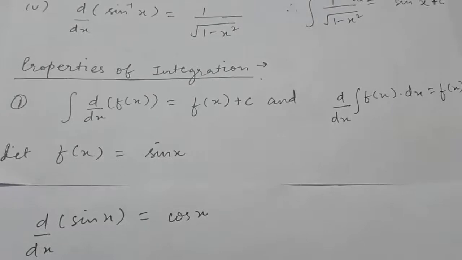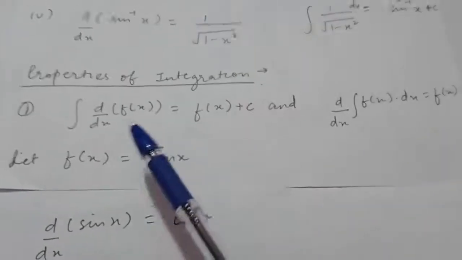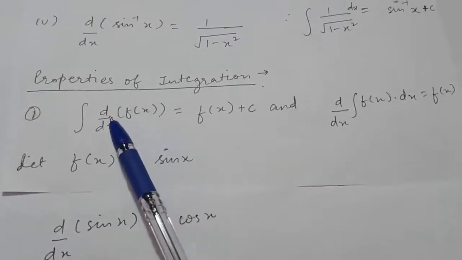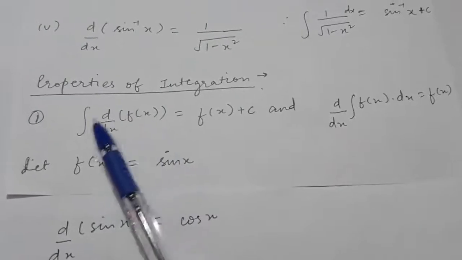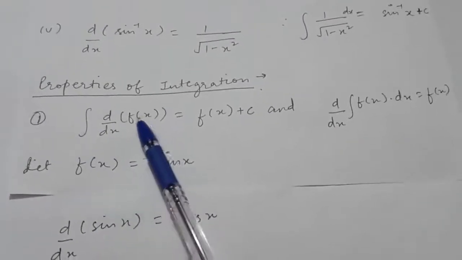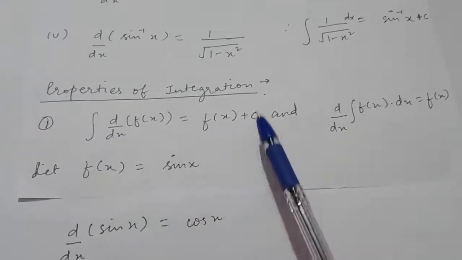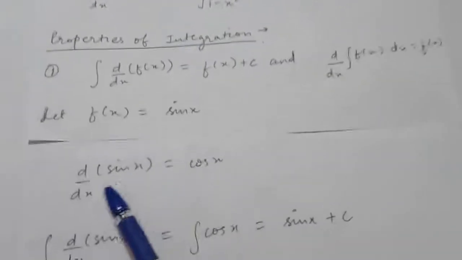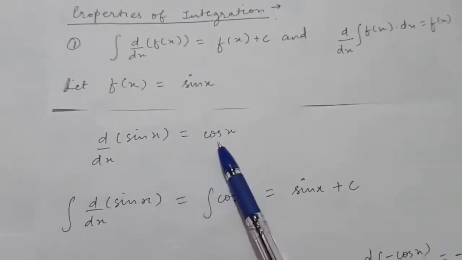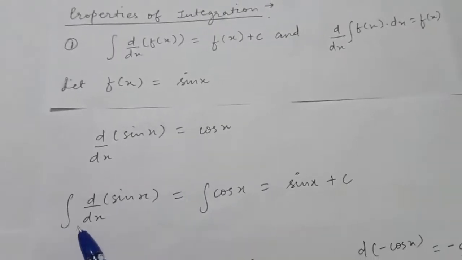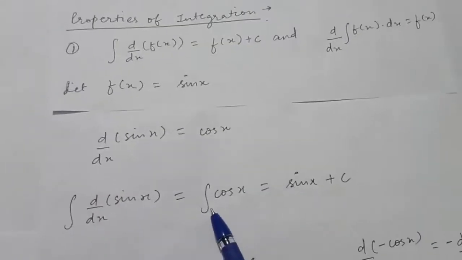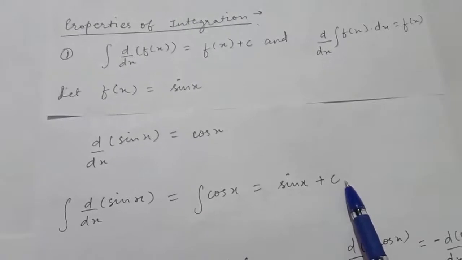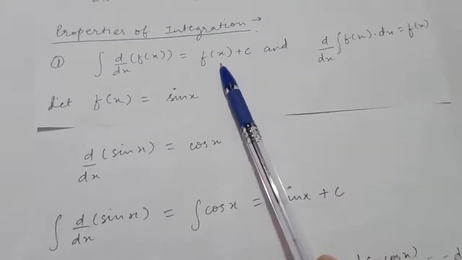So the first property is that the integral of the derivative of f(x) is equal to f(x) plus c. See, we have taken the derivative of f(x), then the integral of the derivative of f(x) will be f(x) plus c only. Let us understand this by an example. Let f(x) be sin x. Now the derivative of sin x will be cos x. So the integral of the derivative of sin x is equal to the integral of cos x, and the integral of cos x is sin x plus c. So we got this result only, right?